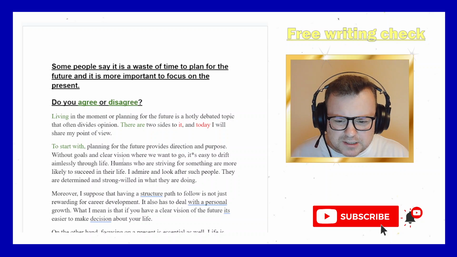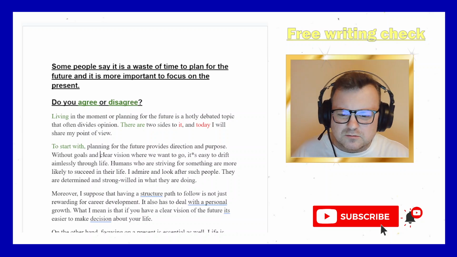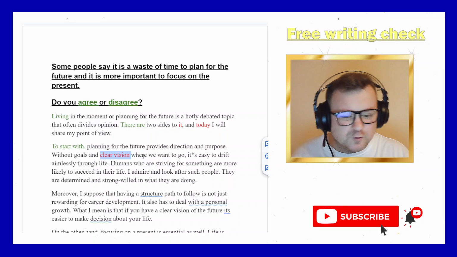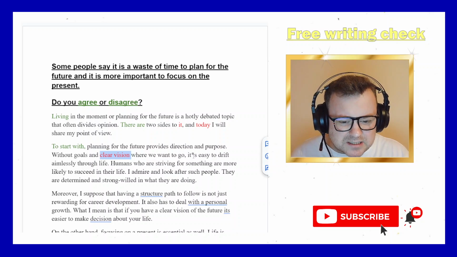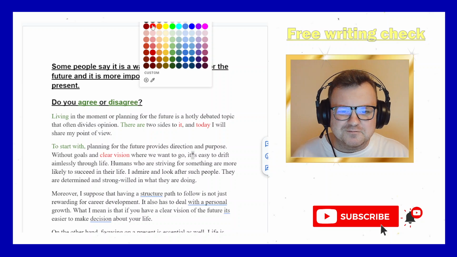Without goals and maybe a clear vision of where we want to go, perhaps it's easy. I don't know why we have a little star instead of the apostrophe here, but okay.